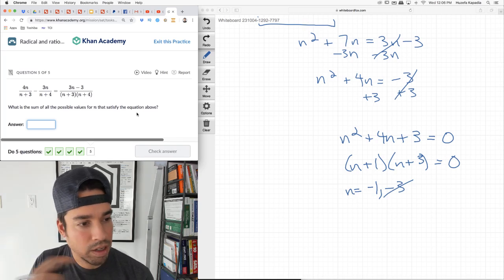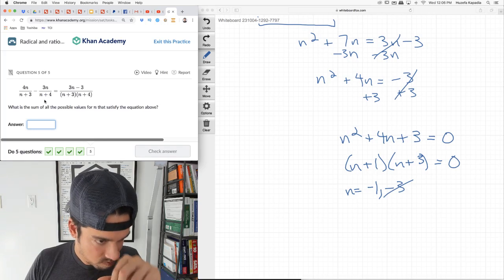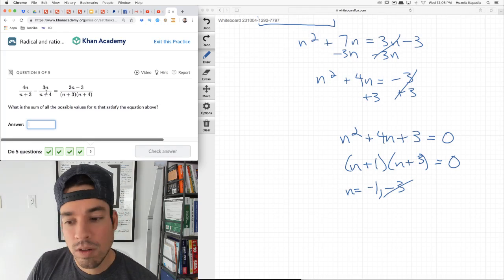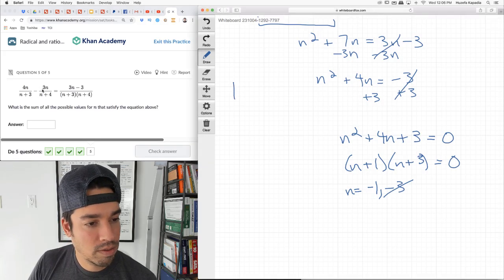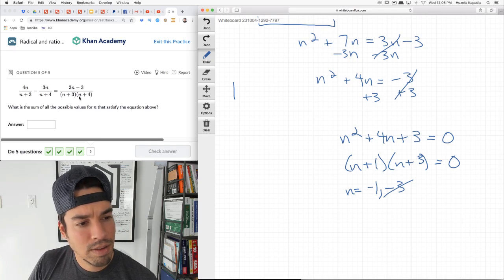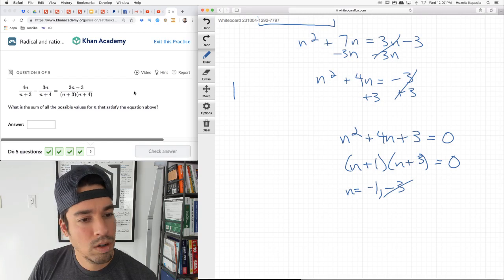Okay, well, let me just quickly plug it in and make sure. So negative 1, that'd be negative 2 over negative 2 plus 3 is 1. So this side evaluates to 1. This side evaluates to 2 times 3 is 6. Negative 6. Ooh, what?